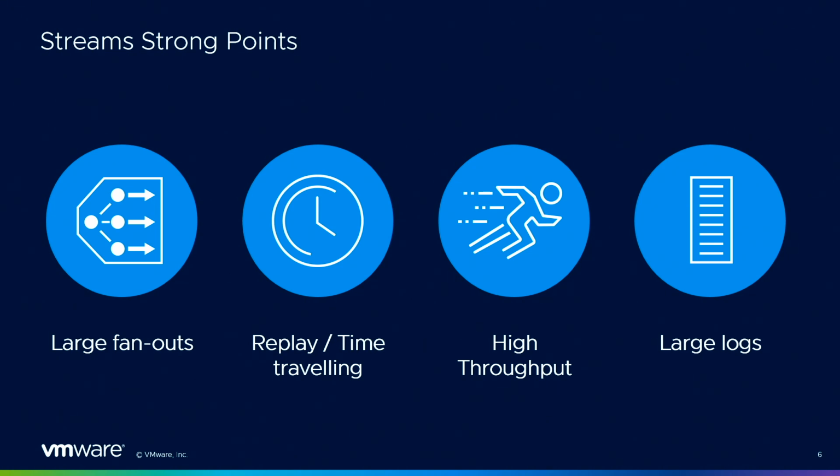You can attach to consume from a stream anywhere, basically, in the stream. They are also fast, much faster than queues. We'll see numbers later in the presentation. And streams are also good for large logs. It means that you can keep a large history in your streams, whereas usually with queues, you want to keep them empty.